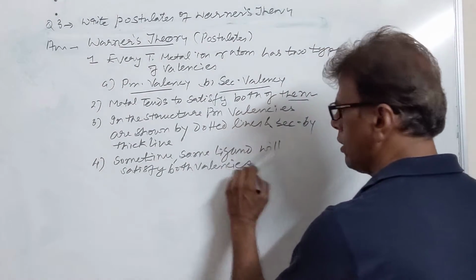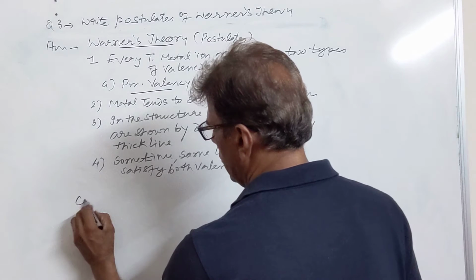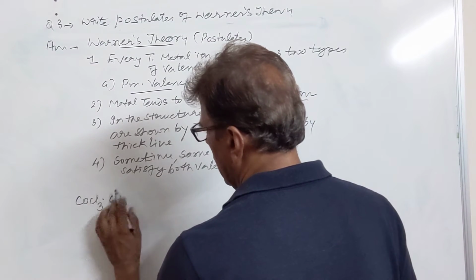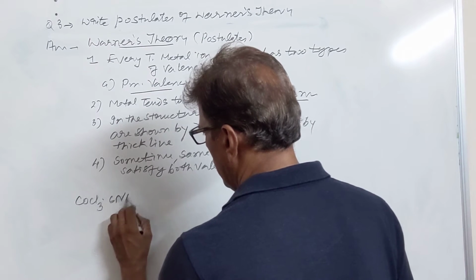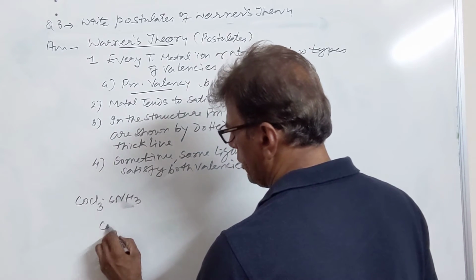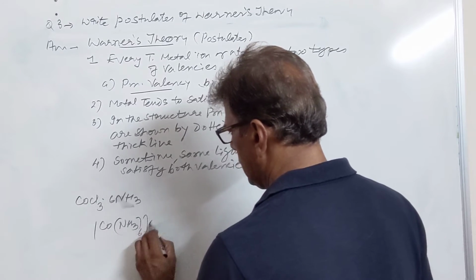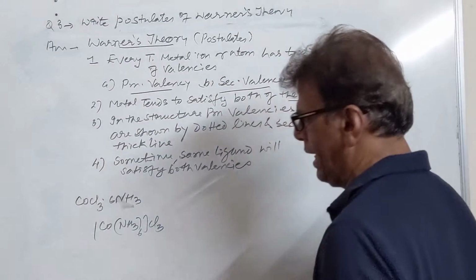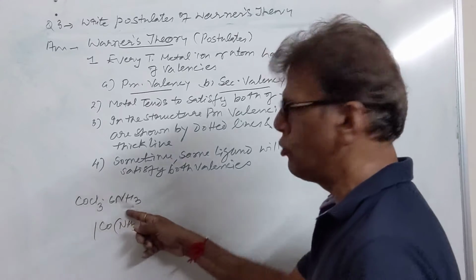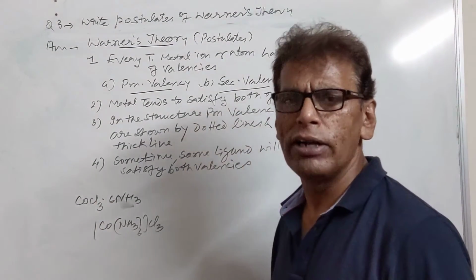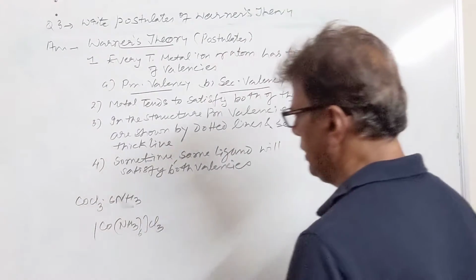Werner represented the complexes like this. For example, we have one complex CoCl3·6NH3. By modern representation, this complex should be written like this. So in this case, 6 ammonia are joined through secondary valency, through coordinate bond, and 3 chloride are joined through the primary valency, the ionic bonds.